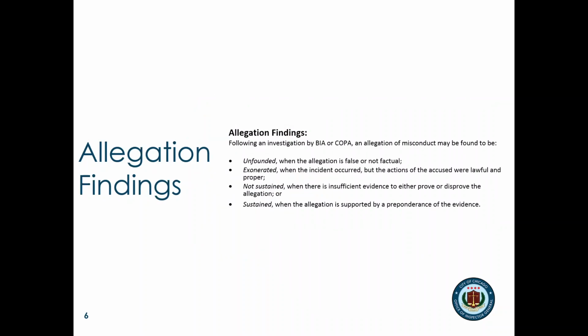At the conclusion of an investigation, allegations of misconduct are classified as either unfounded, exonerated, not sustained, or sustained. If the allegations are sustained, meaning the investigating agency finds that the member committed the misconduct at issue, the agency will make a recommendation for the level of discipline they believe should be issued. If allegations are unfounded, exonerated, or not sustained, no discipline will be recommended.